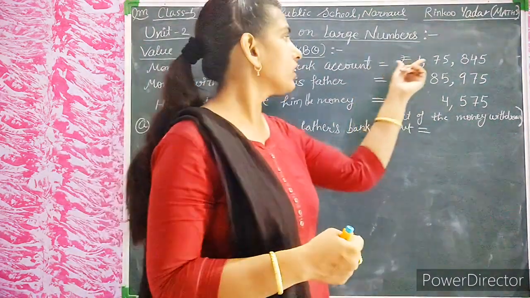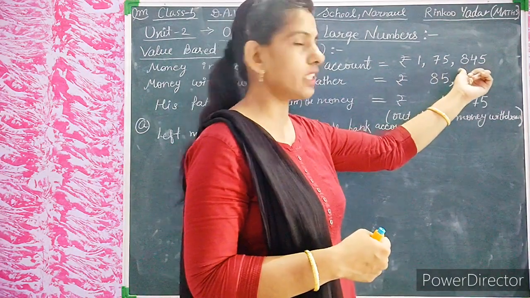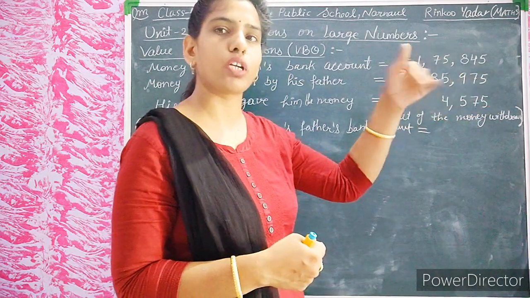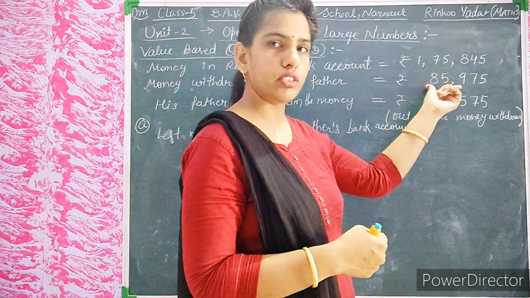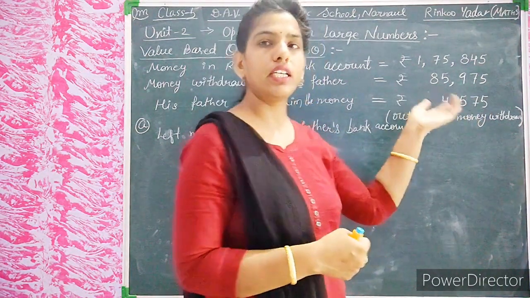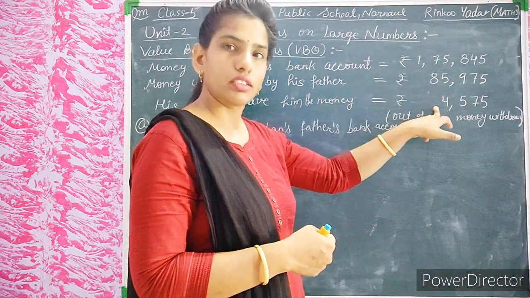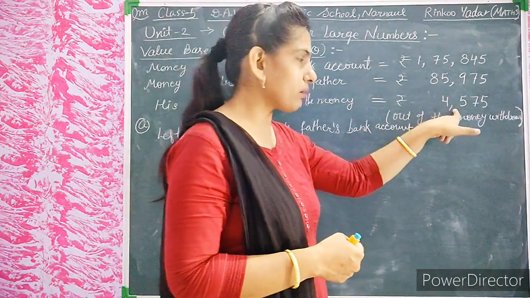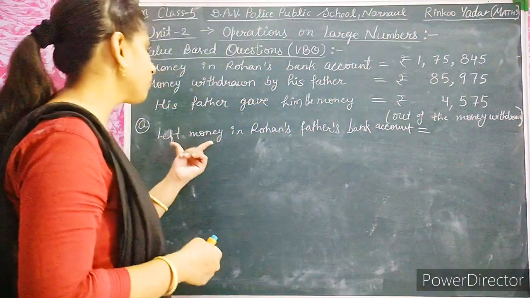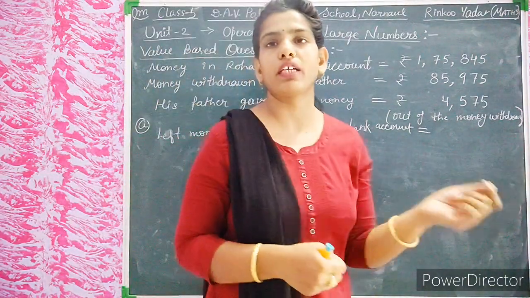He has 1,75,845 in his bank account, and he withdrew 85,975 rupees for repairing his house, and from this amount he gave 4,575 rupees to his son Rohan. Now, the question is the money left in Rohan's father's bank account.